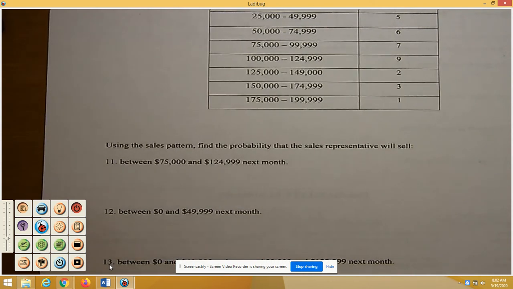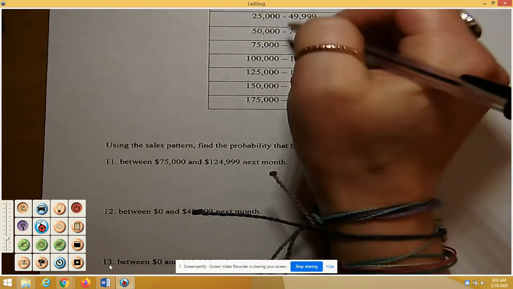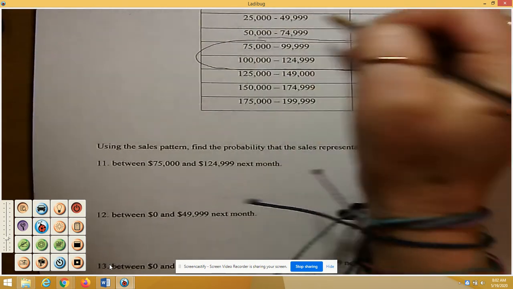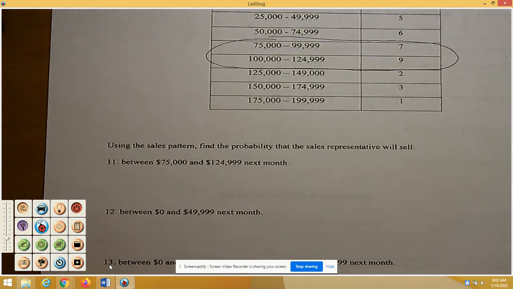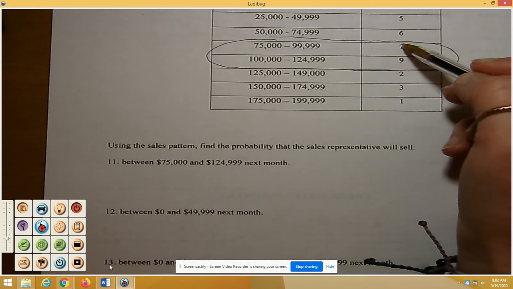So we're going to be looking at this area here, between 75,000 and 124,999. If we're looking here at this amount, we're looking at all of these.